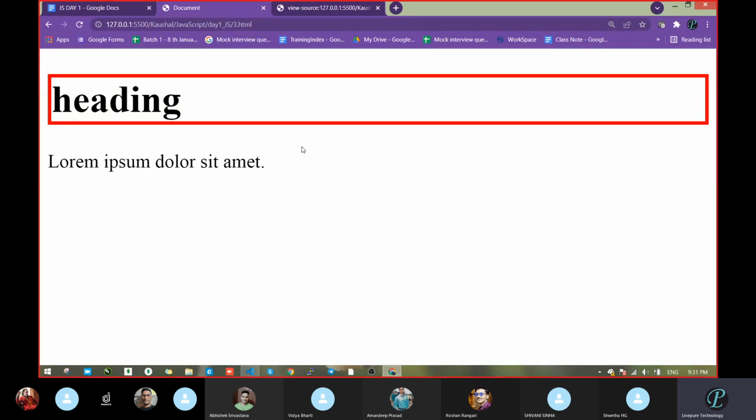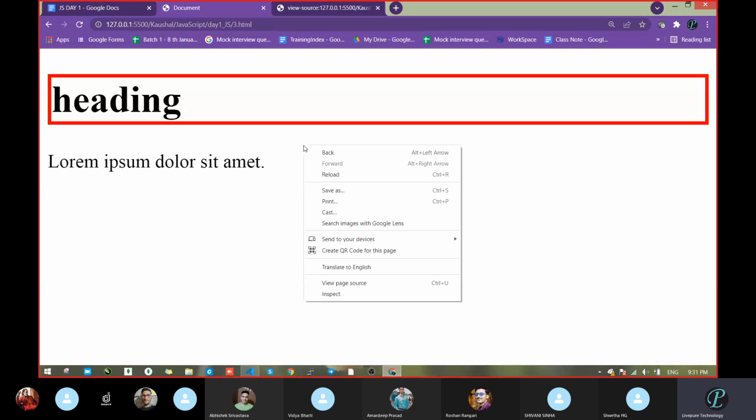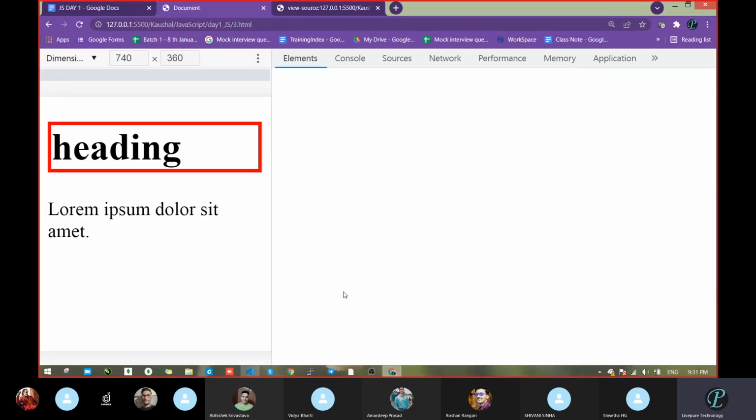Otherwise, are you getting any button on this browser to look at the page source? If you tell a normal person, like your friend who is not studying and has completed graduation, to open the source code and show you this website, is that possible? No, sir. But if you are a developer, you know how to open it. You can right-click and go to page source. Otherwise, the shortcut is Control U. Or you can go to inspect, which has multiple options.